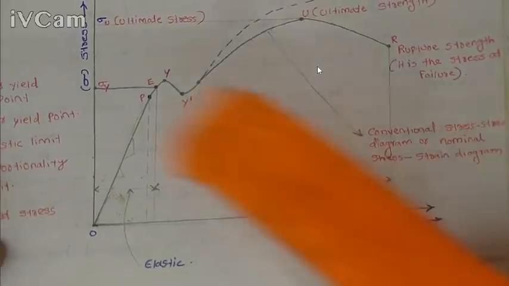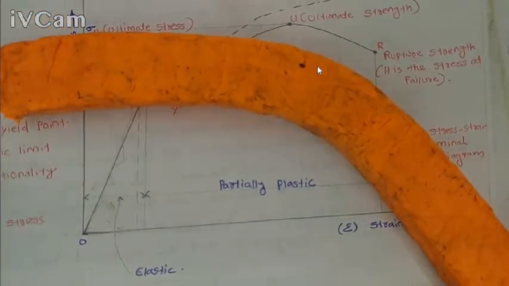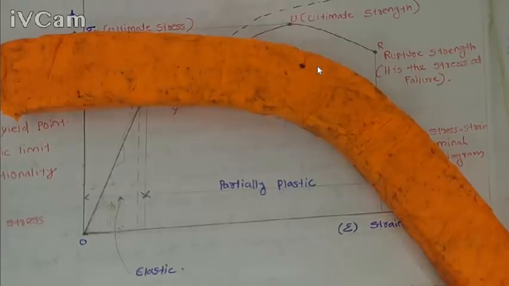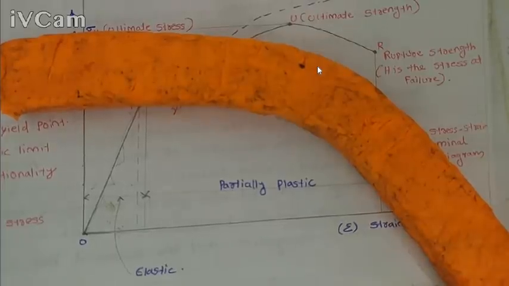For example, in this material, I apply a load and release the load. Here we can see the material does not come back to its initial shape and size, so this material is plastic at this stress value.